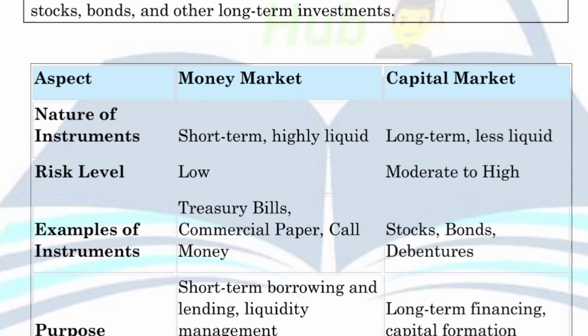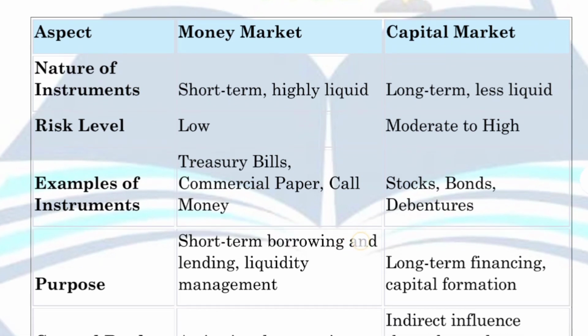But on the other side, stocks, bonds, and debentures are the popular instruments used under the capital market for a period of more than 1 year. So these are the popular instruments that are very common in these two markets.